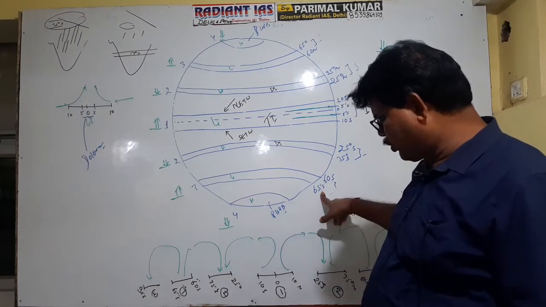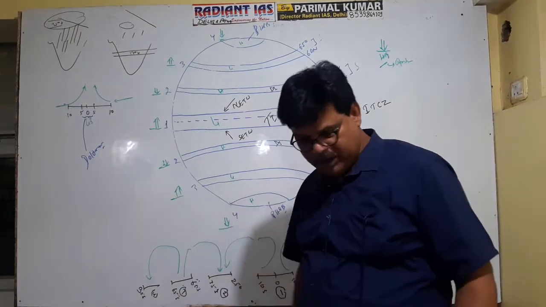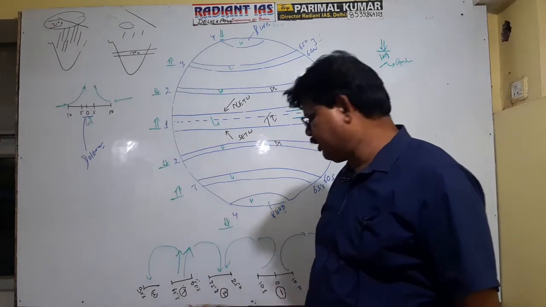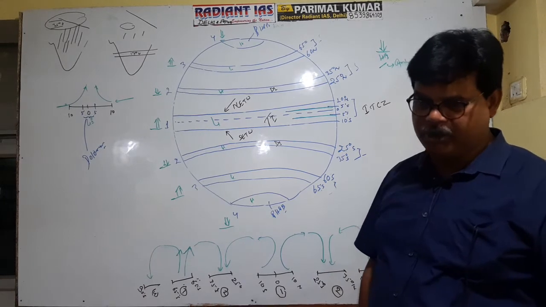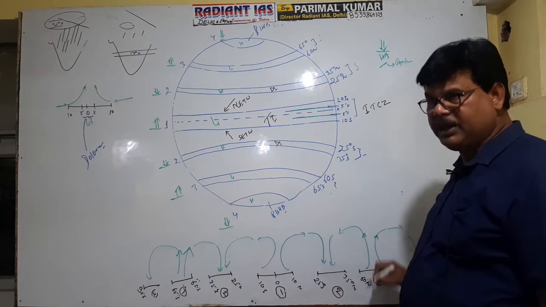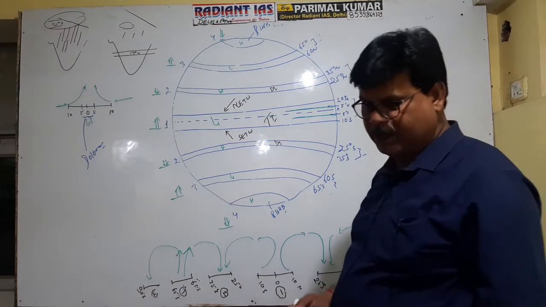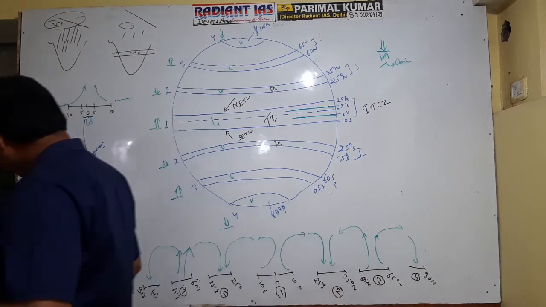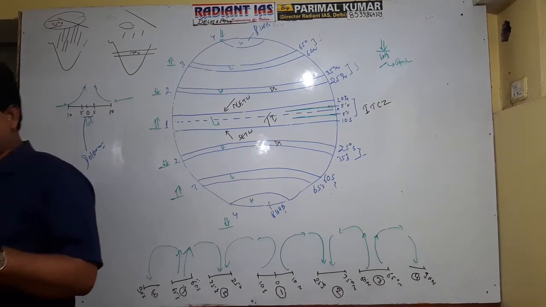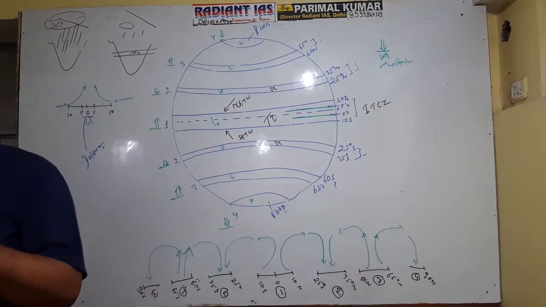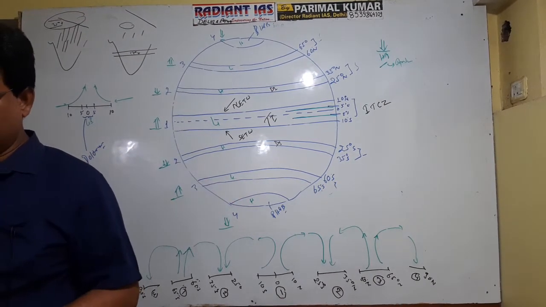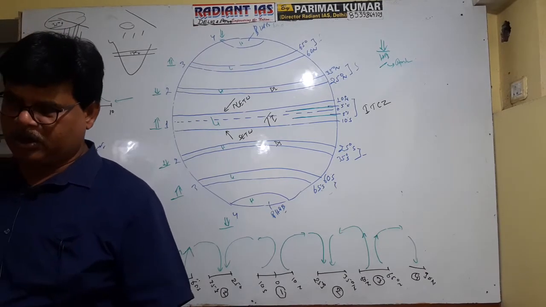Actually you see, at 60 to 65 degrees, due to the upward upliftment of the air, the figure is clear that the wind is ascending in an upward direction, which causes the formation of low pressure. Here again, particularly in this zone, the wind is ascending upward, that's why low pressure formation occurs in this zone. It is clear now? So if you compare this with the thermal factor, the thermal theory failed to explain this, because temperature is low, then high pressure is expected, but in this zone there occurs the formation of low pressure.